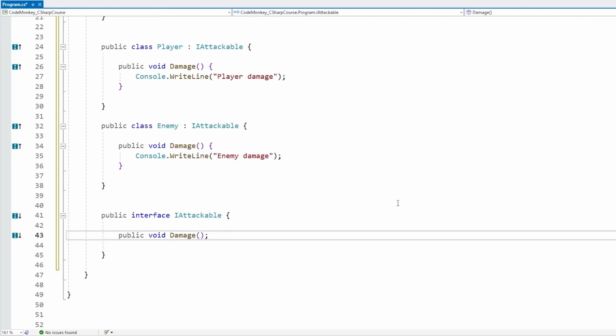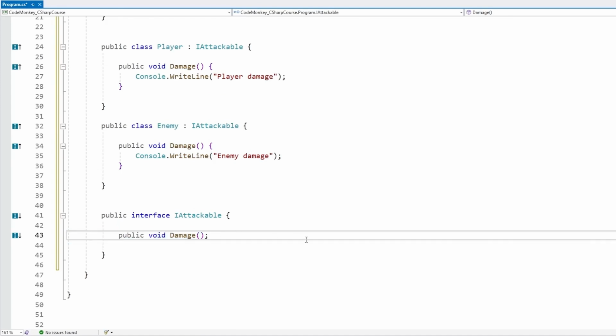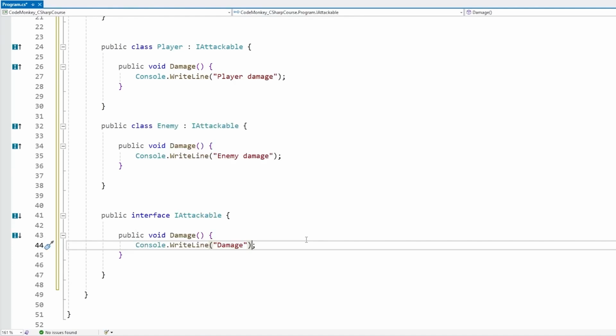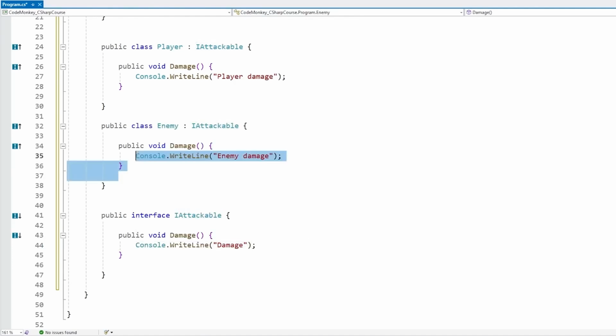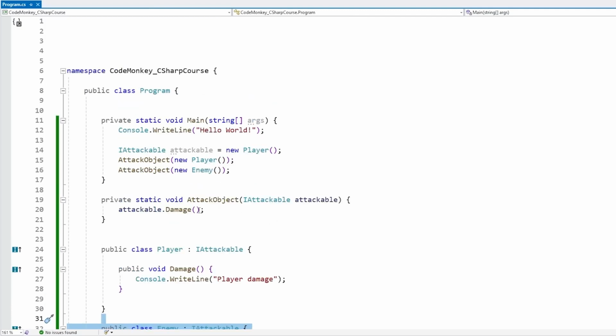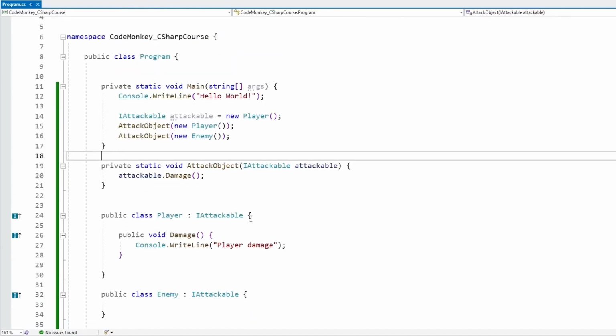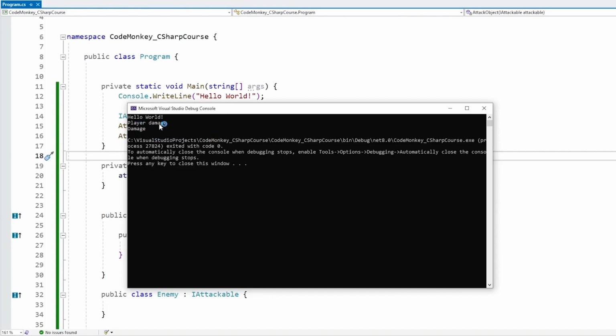Another thing is that here we define this function with no body, and then the classes must implement that function. This actually used to be the only way, but in recent C# versions, you can now add an optional default implementation. So you can write a function here and just write the code as normal. Now classes that implement this interface are not absolutely required to implement this Damage function. If they don't, then it's simply going to use the default one. As we can see over here, we have no error. Up here, we can still pass in an enemy, and through this function, we can call the Damage function. One is going to run the player damage, and the other is going to run the default. So let's test. And it prints out like that. The player did implement their own custom implementation, but the enemy didn't, so it used the default one.